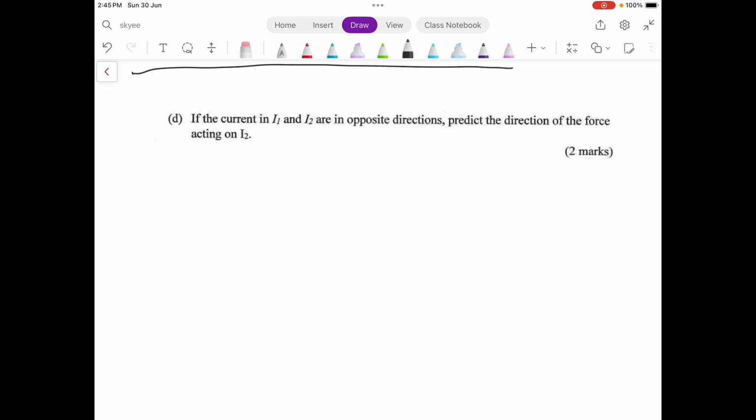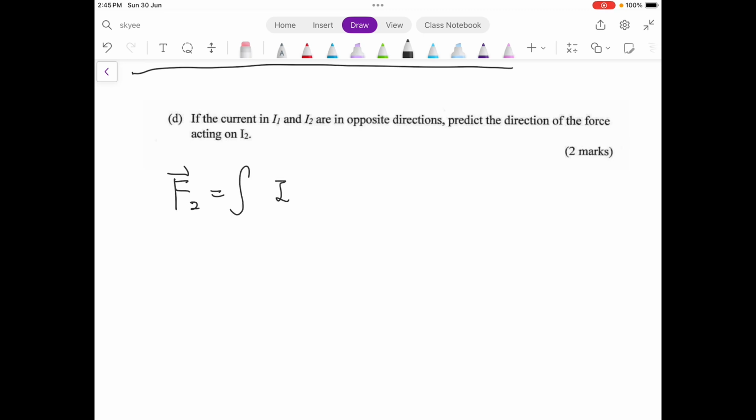Question D. If the currents in I1 and I2 are in opposite directions, predict the direction of the force acting on I2. So we refer back to the force that we calculated just now.